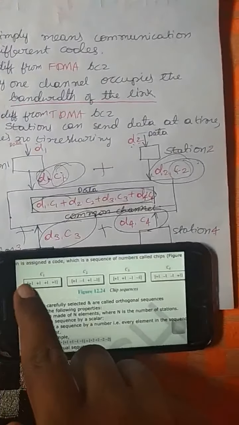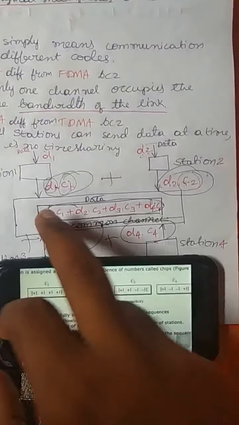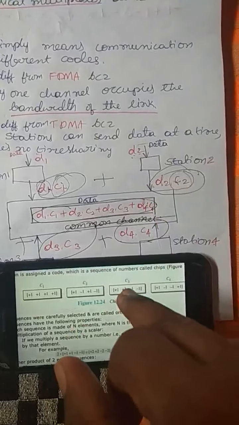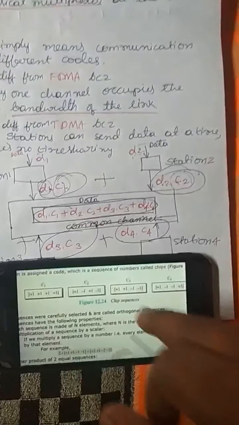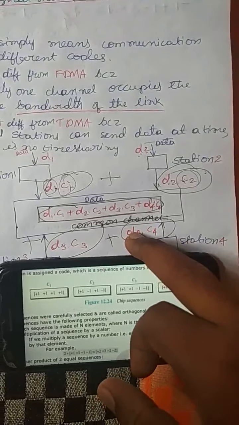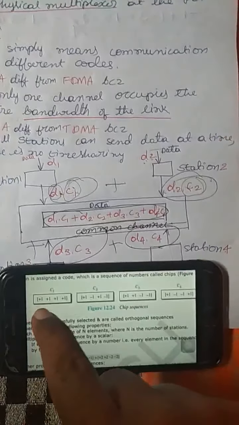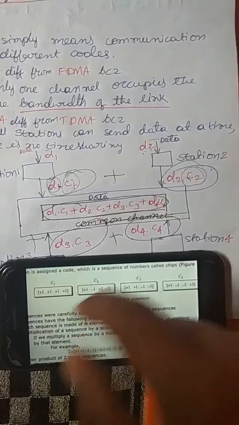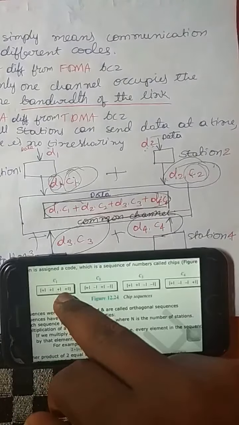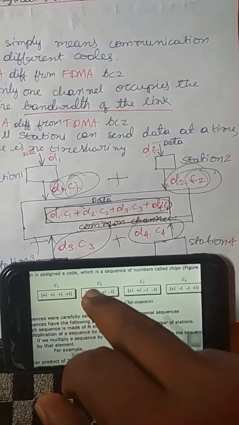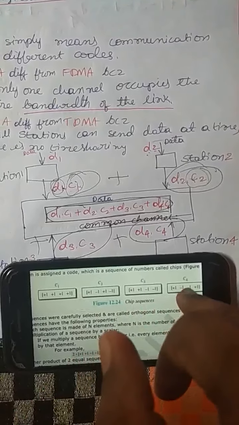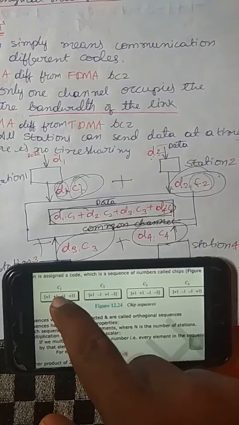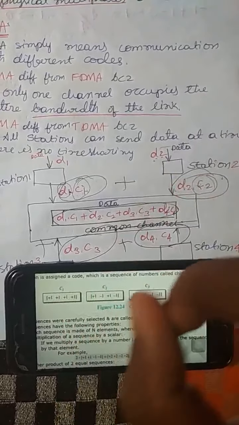Okay, you can see that code C1 is multiplied with D1, C2 is multiplied with D2, C3 is multiplied with D3, and C4 is multiplied with D4. The sequence of numbers should be different from one code to another. You can see that the first is different from the second, the second from the third, and the third from the fourth.